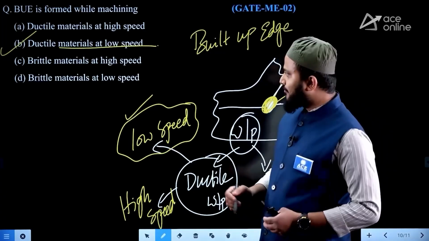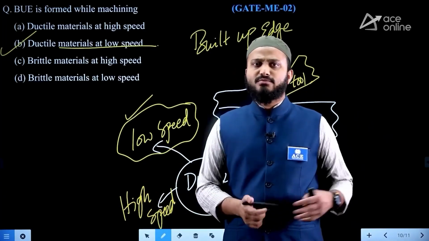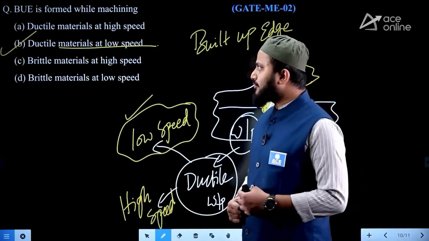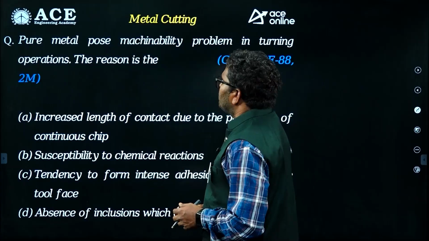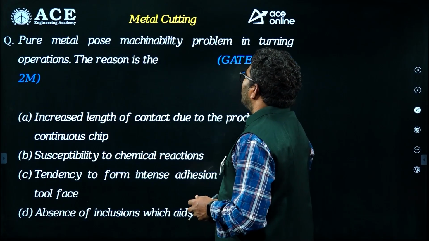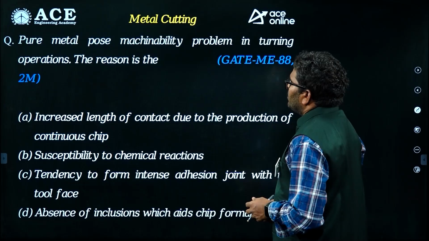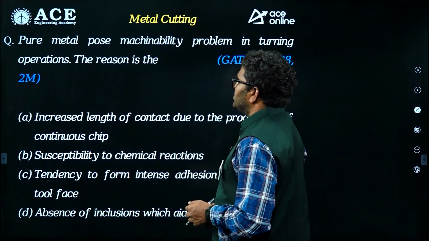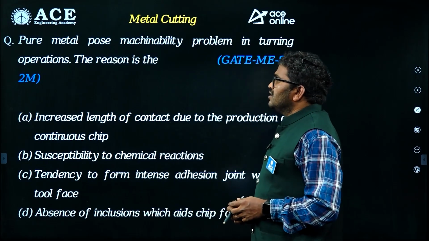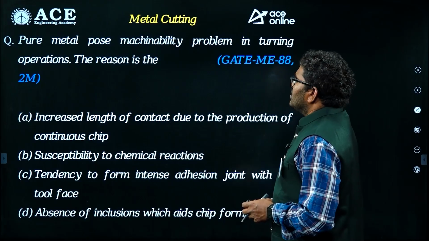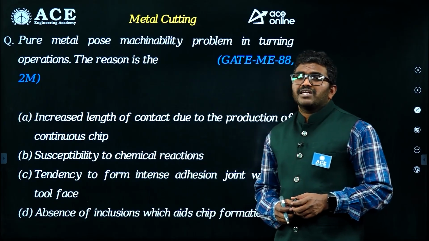So with this, a few of the questions we completed. Next, we'll go further for the solution of a few more previous year questions. Pure metals pose machinability problems in turning operations. The reason is, see, pure metals pose the machinability problem.